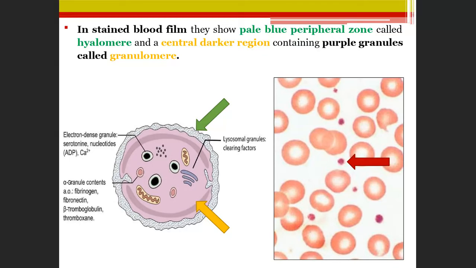So these are the components of the platelet. You will see the platelet at the red color arrow. Such platelets are seen in the blood picture. What are the parts you see in the platelet?